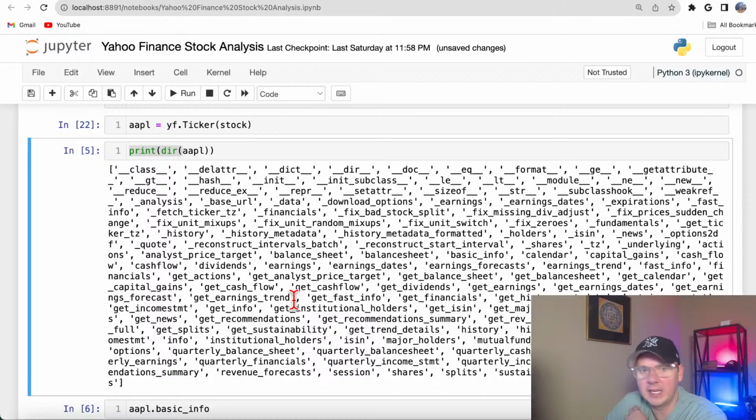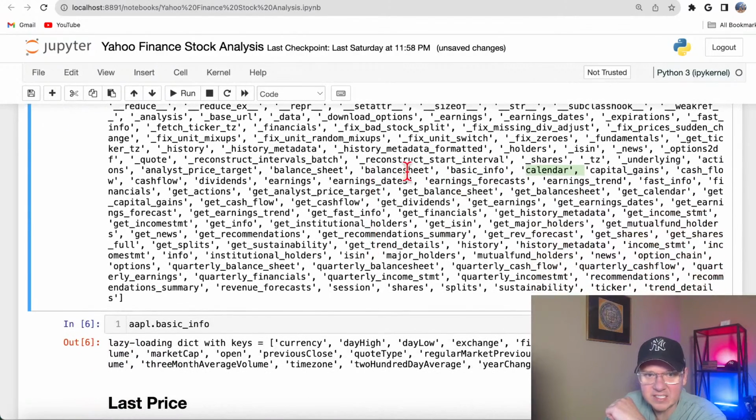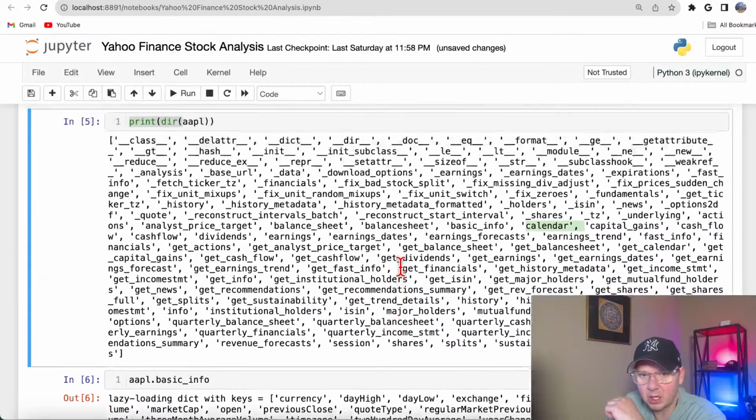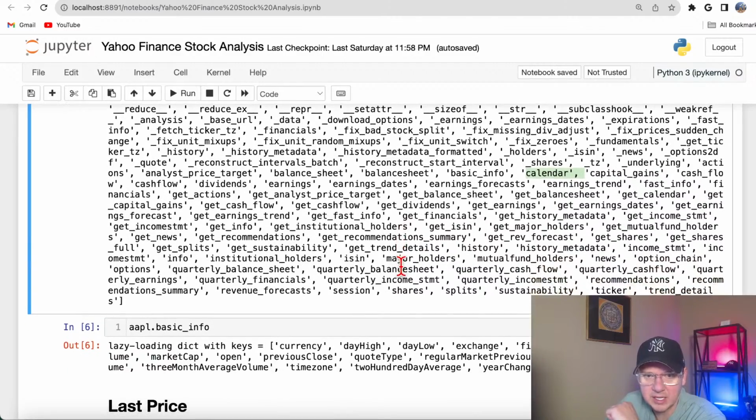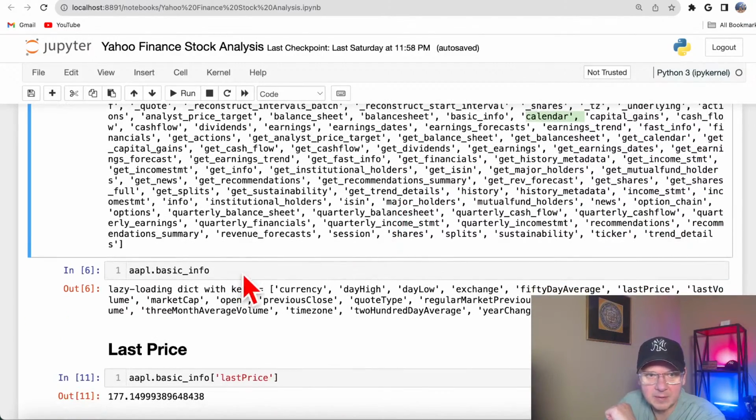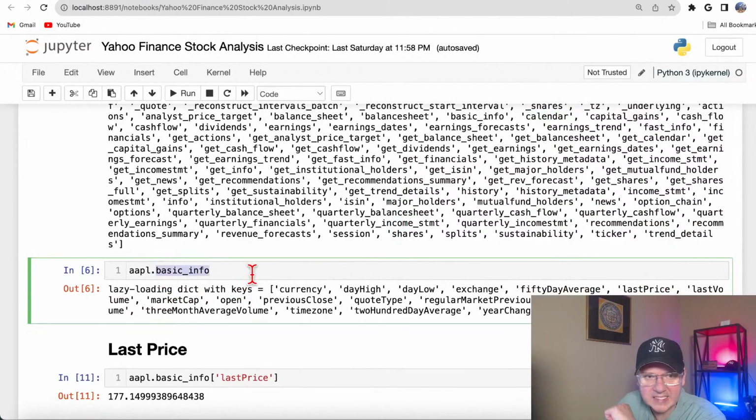So here we got things like get cash flow, get dividends, get earnings, earnings forecasts, a calendar of all major events like stock splits and earnings announcements and everything. So you could find it here. And this is really helpful because if you have no idea how to get information, that's where you should start. Now I want to start with the basic info.